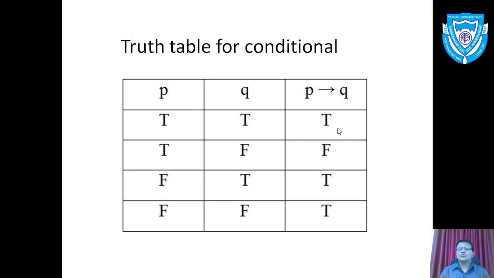So you can go through the table and see in the second row implication is false. What is the situation in the second row? P is true and Q is false. The rule says whenever P is true, Q has to be true. But here the situation is P is true and Q is not true. Therefore implication failed and therefore it is false.